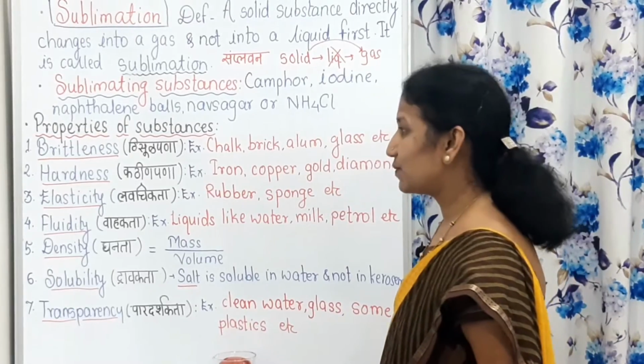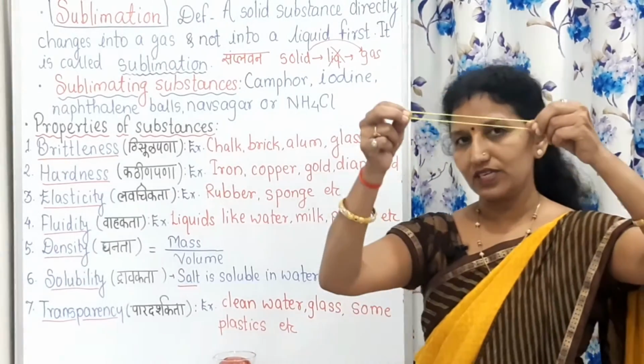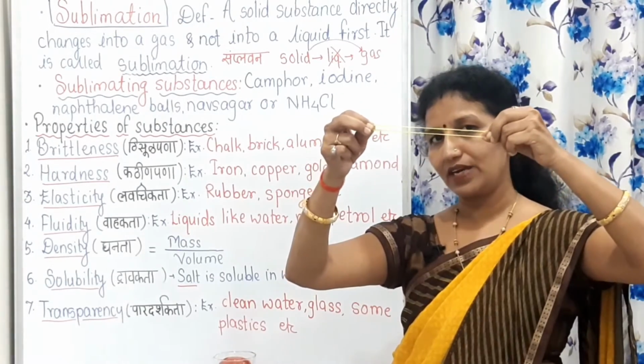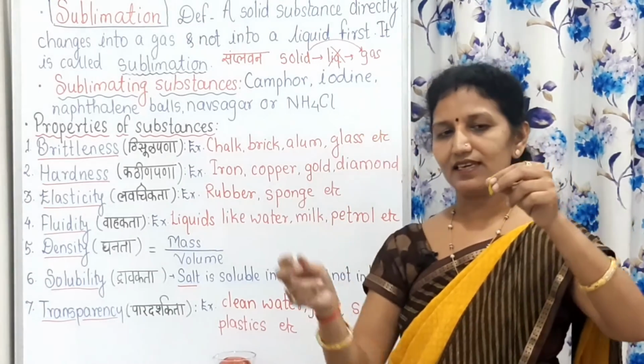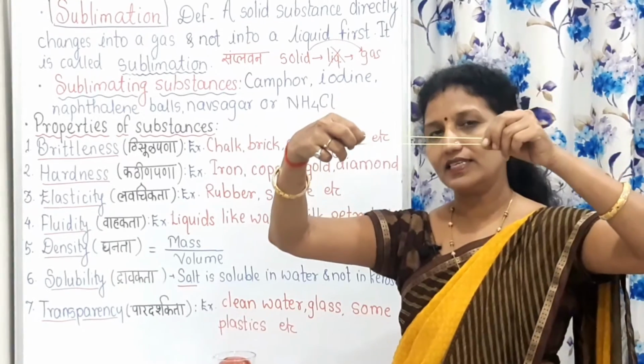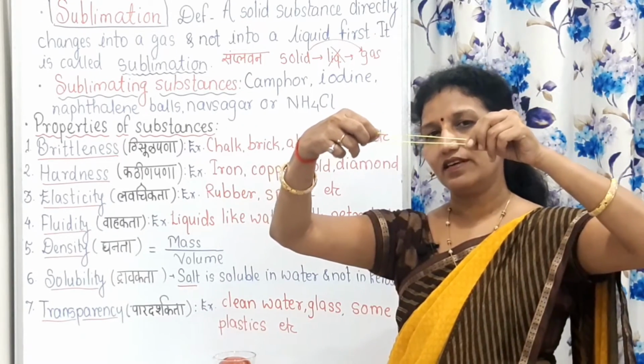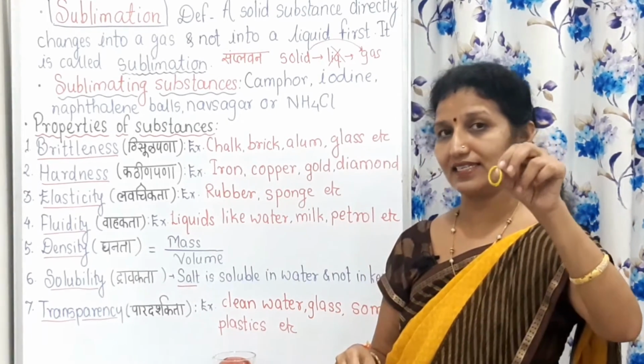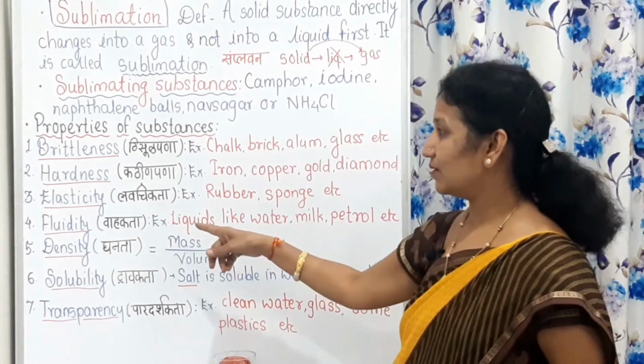Then the next property is elasticity. Elasticity means lauchikta. Some substances come back to their original shape and size on withdrawal of force. This is rubber. If I stretch this rubber, after releasing the force, what will happen? It will come to its original shape and size. That's why it is a flexible one, elasticity.